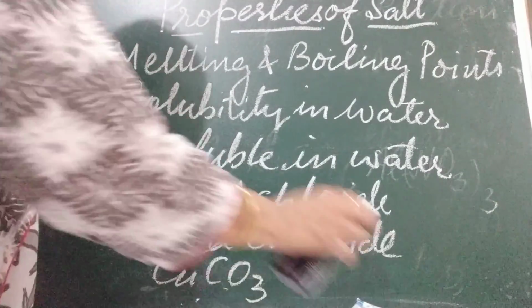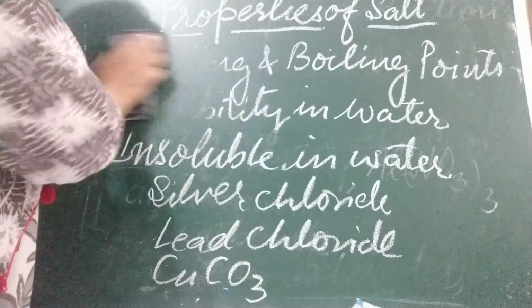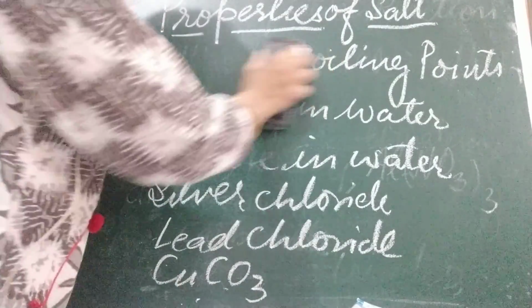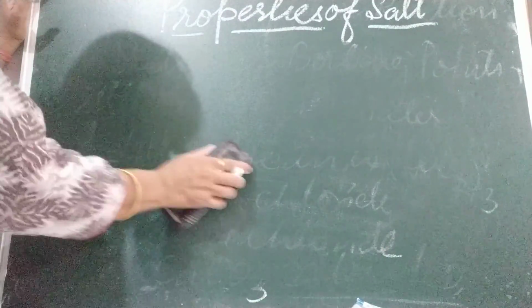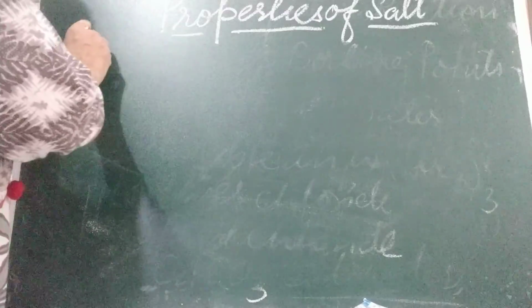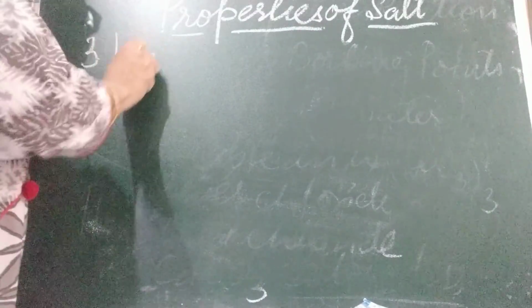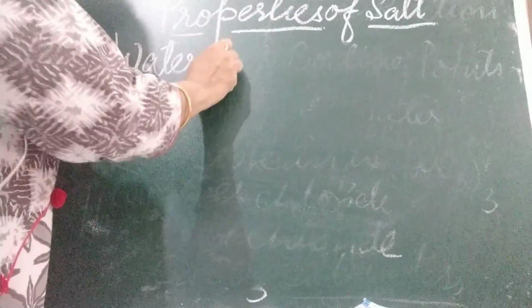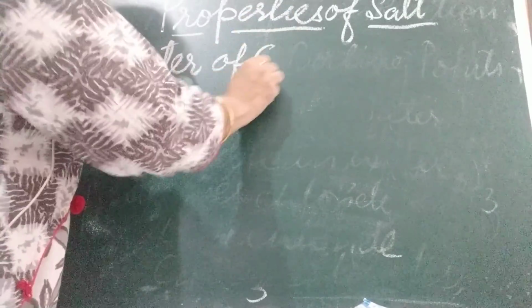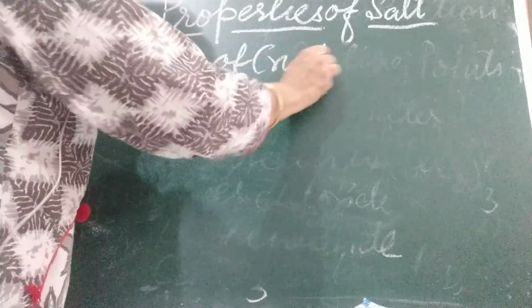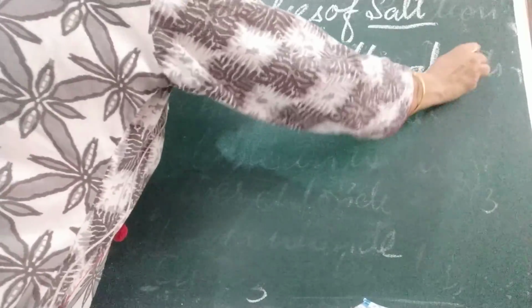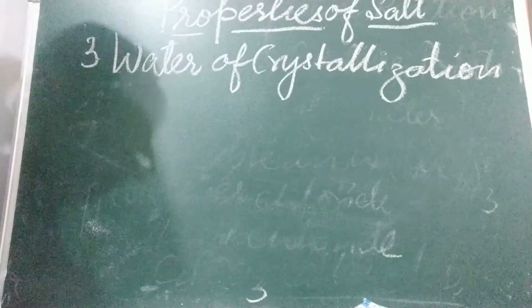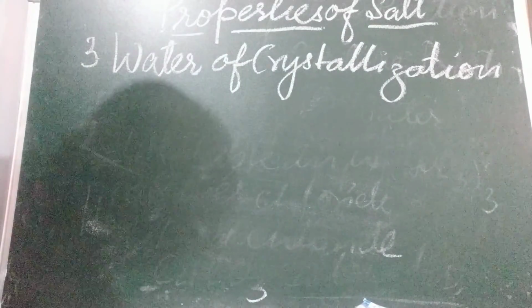Next is the third property of salts. I have told you, the third property is water of crystallization. Children, what is this water of crystallization?